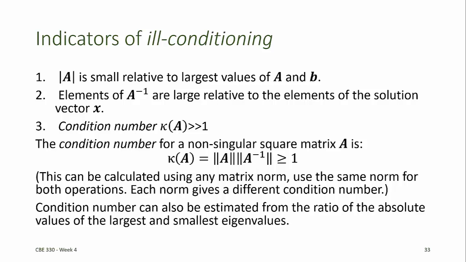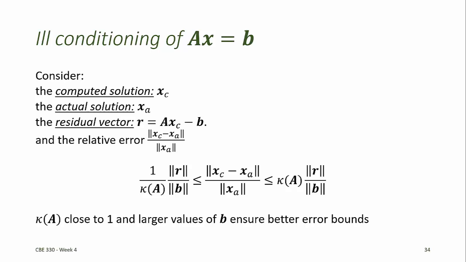If you use a different norm, you'll get a different condition number. Condition numbers can also be estimated from the ratio of the absolute values of the largest and smallest eigenvalues. If that ratio is large, the system may be ill-conditioned.